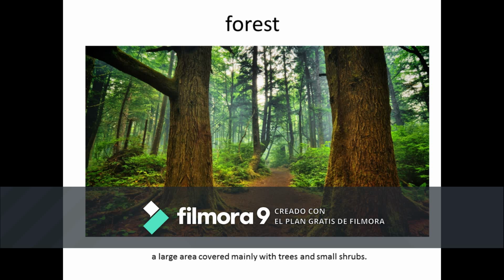It has a forest. So what is a forest? A forest is a large area that's covered mainly with trees, and it also has grass and small shrubs around it. And this is a natural feature. You find it in every country. I think mostly every country has forests, and this constitutes as a natural feature of nature. It's a part of nature.